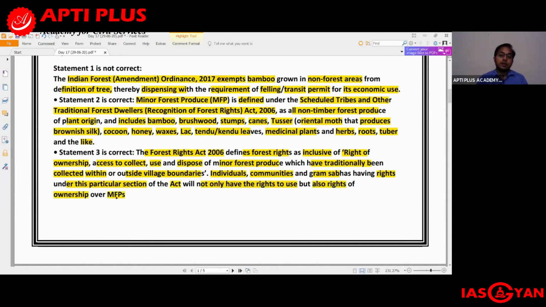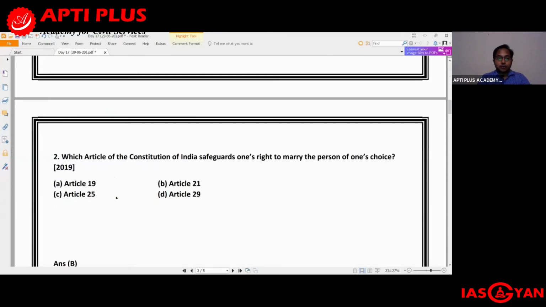They will not only have the right to use but also the right of ownership over the minor forest produce. So it is not the forest department, rather these individuals, communities and gram sabha who will have the right over the use and the right to collect the minor forest produce. Okay, so this is with regards to this particular question. Moving on to the second question that we have.